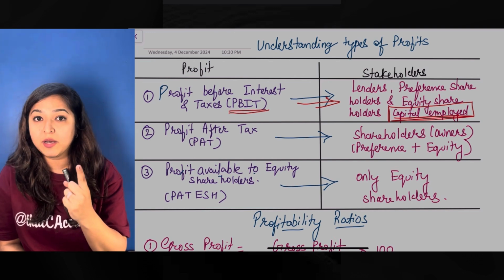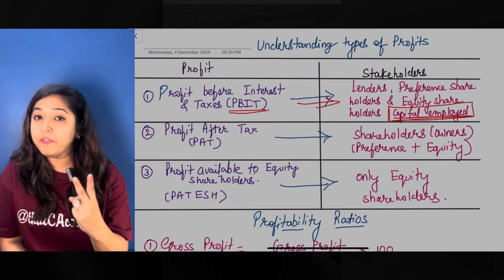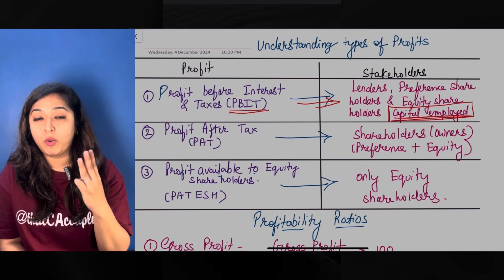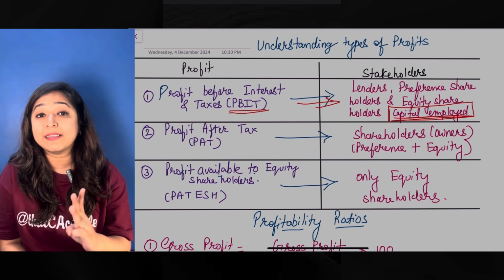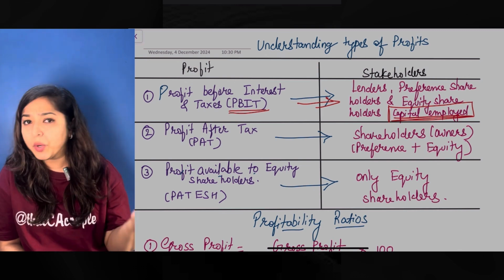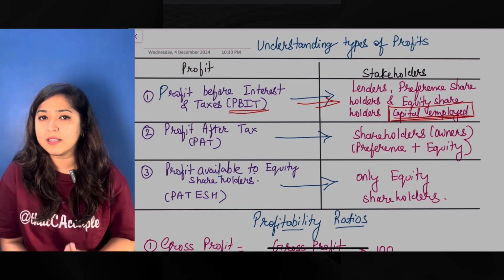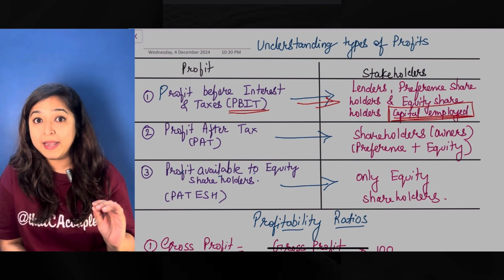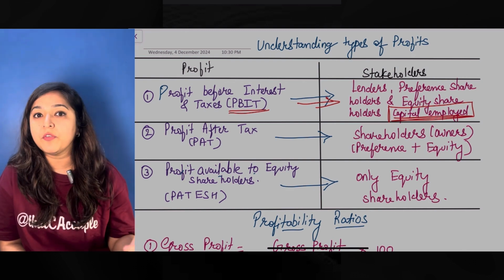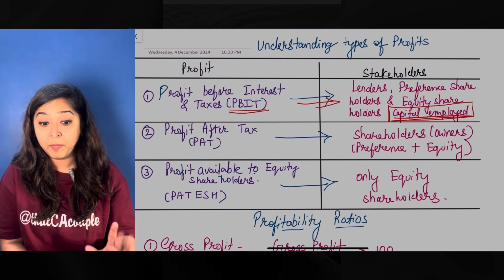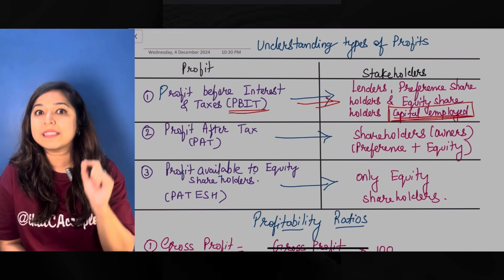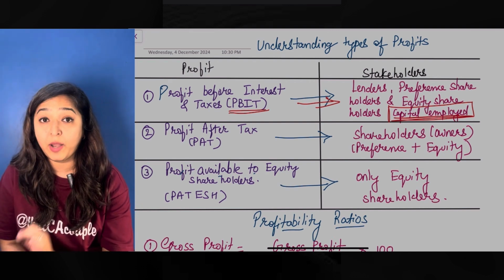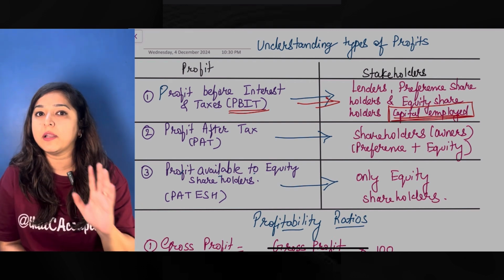Equity shareholders will expect a dividend. Preference shareholders will expect a dividend. And when it comes to long-term borrowings, any kind of lender will expect interest. It could be a bank, it could be debenture holders as well. So when I'm talking about profit before interest and taxes, nobody has still received any kind of returns out of the profits that we've earned. And that's why this first profit that you see in your P&L belongs to your capital employed, that is to every person who has funded our business.